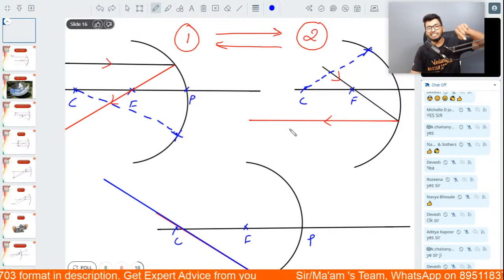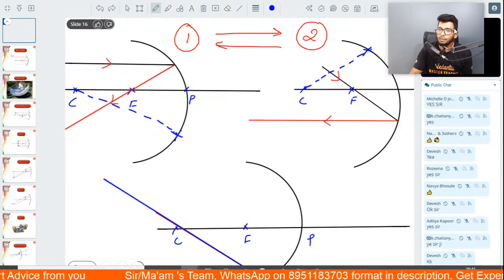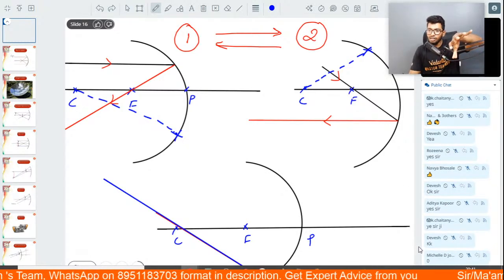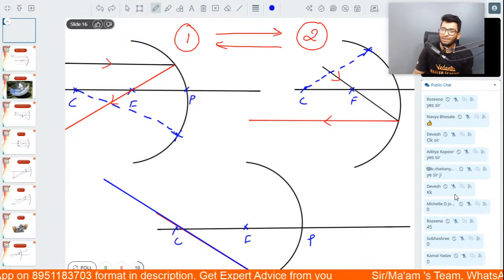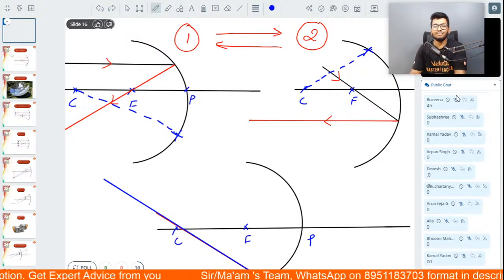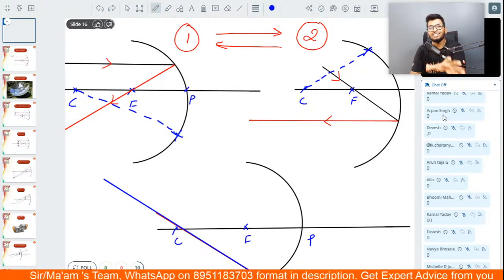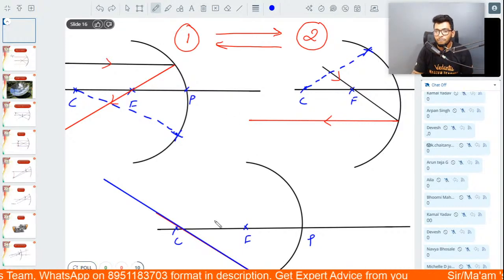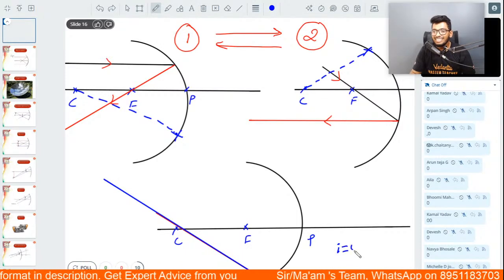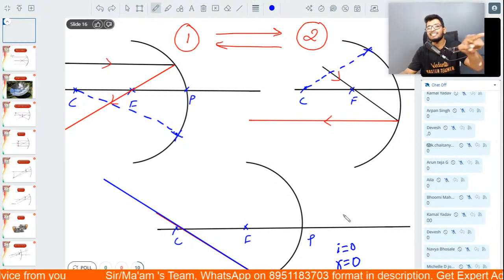So if a ray of light is incident exactly along the normal, what will be the angle of incidence, people? Put it in the chat box. Exactly, 0 degrees. So after reflection, what will be the angle of reflection? 0 degrees again, because every ray of light follows the laws of reflection. So if the ray of light is passing through the center of curvature, the angle of incidence is 0, so the angle of reflection will also be 0. That means it will retrace the exact same path.